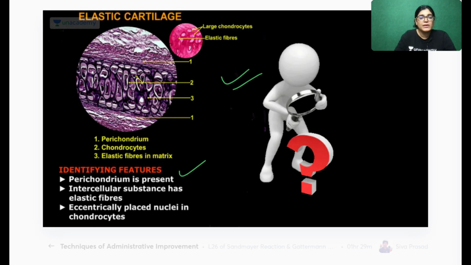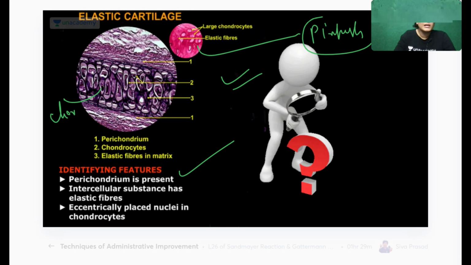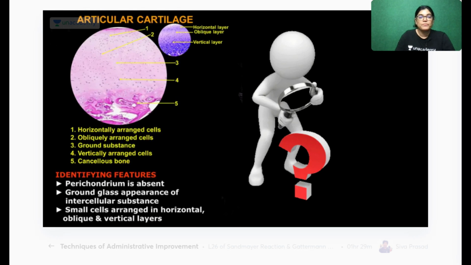Elastic cartilage: perichondrium is present. Can you see here? This is brightly pinkish in color, bright pink in color. It is having so much stuffing. You can see chondrocytes are stuffed together. Intercellular substance, elastic fibers, and chondrocytes are there, and perichondrium is present.